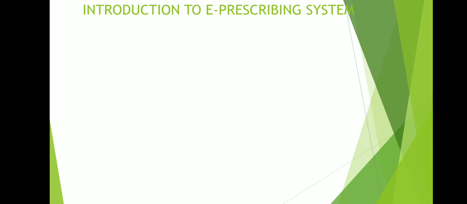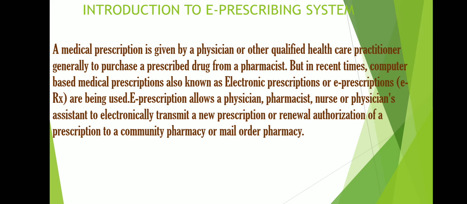So first of all, talking about the introduction to the e-prescribing system. As the name suggests, e means electronic, and prescribing means, as you all know, the prescription which is written by the doctor or any medical practitioner. It is a prescribing system which is not handwritten; it is typed electronically, and it is sent from the doctor's chamber directly to the particular pharmacy, to the pharmacist, by an electronic software system.